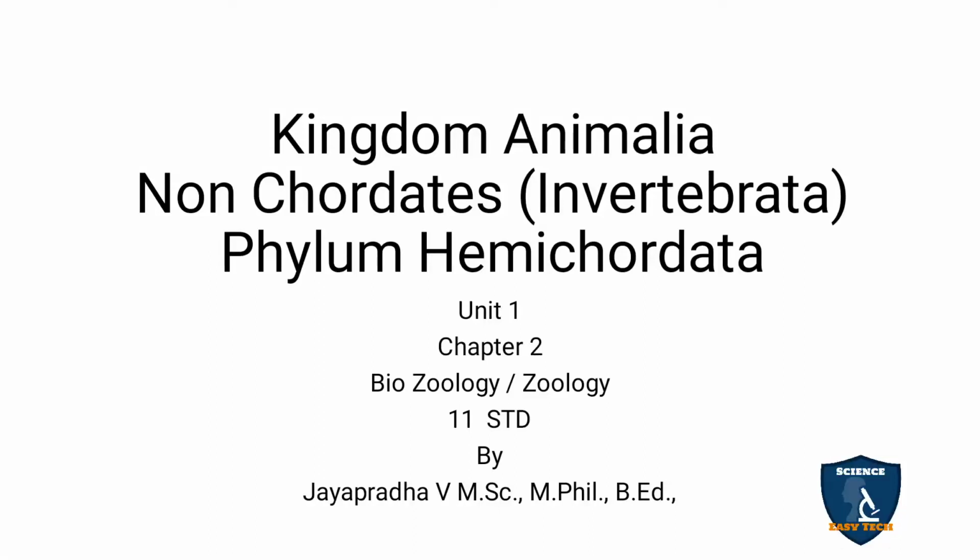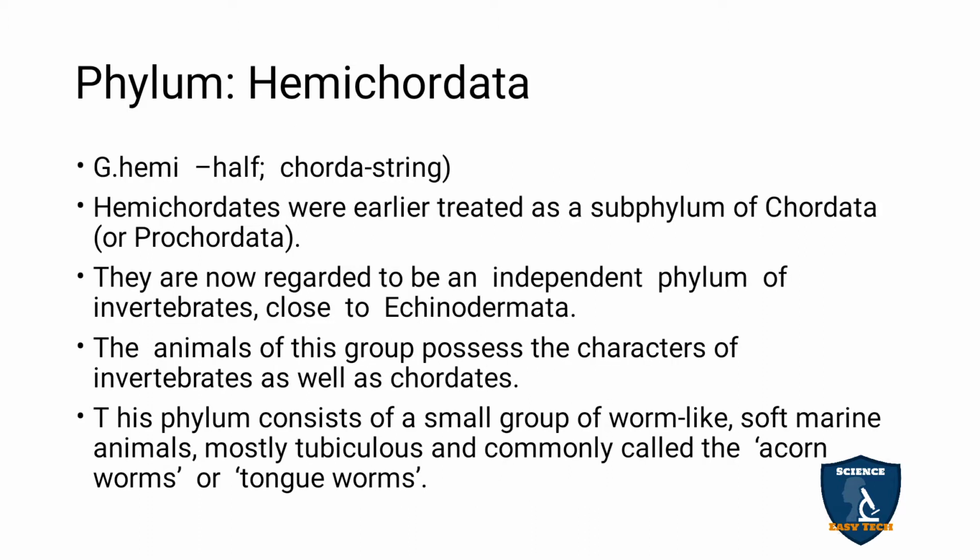Today we're going to discuss the phylum Hemichordata in Kingdom Animalia, Unit 1, Chapter 2 in Zoology. Phylum Hemichordata. In Greek, hemi means half, that is semi. Semi is also half. Chorda means string, that is, it denotes a backbone-like structure, like a spinal cord-like structure. So it is called half string. Hemi means half and chorda is the string.